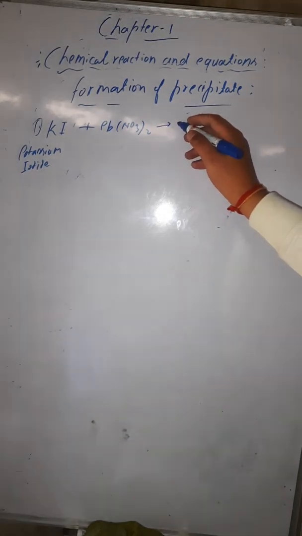When potassium iodide and lead nitrate react with each other, what is formed? Lead iodide, that is PbI2. With this one more product forms, KNO3, potassium nitrate.